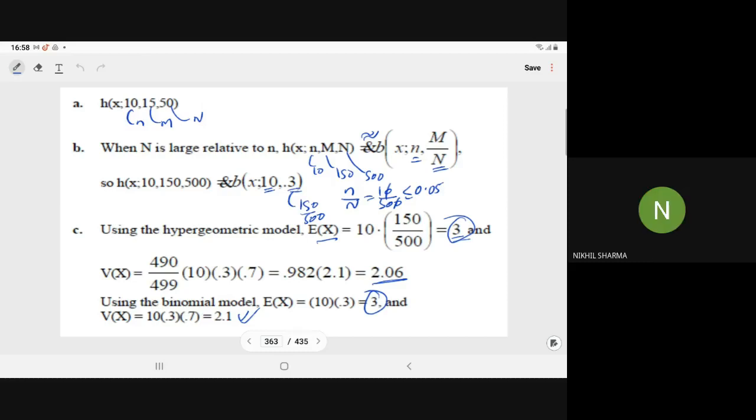Sir, are these formulas for the hypergeometric distribution and the binomial distribution applicable for both with replacement and without replacement? Yes, because when we are doing the approximation, we are assuming that whether with replacement or without replacement, the population characteristic is not changing.